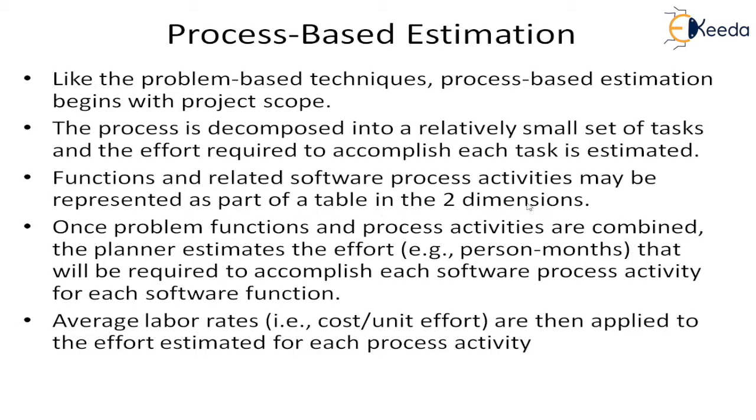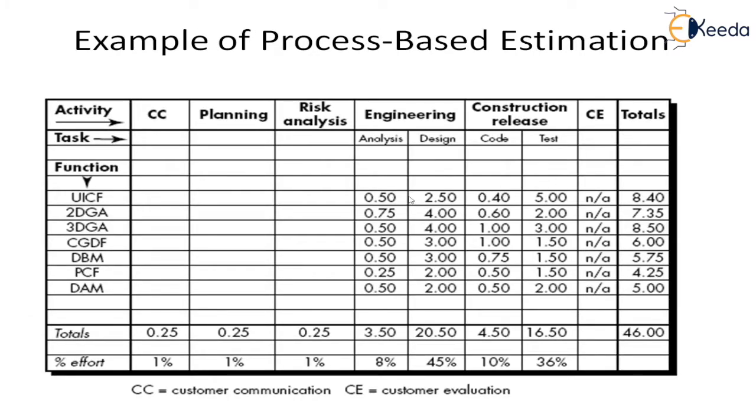The process is decomposed, and this is where we were, part of the table in 2 dimensions. So those are the 2 dimensions we have seen. The horizontal side is the activities, and the vertical side are the parts of the problem. Once the problem functions and the process activities are combined, as we have seen, the planner then estimates the effort, normally in terms of person months, that will be required to accomplish each software process activity for each software function. And then the average labor rates and the cost will be applied. So these are the person months required for this particular function and this activity.